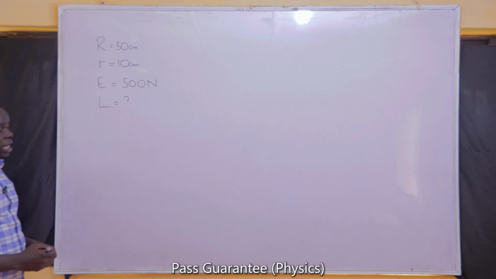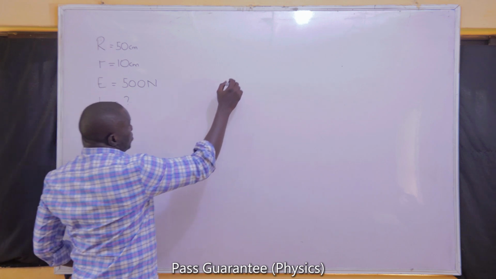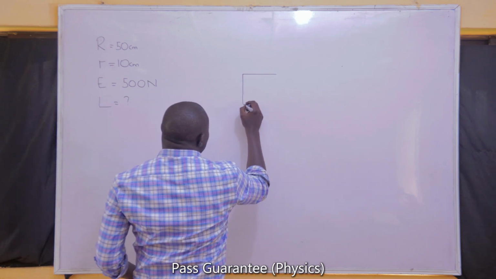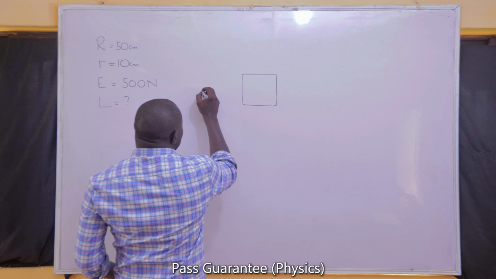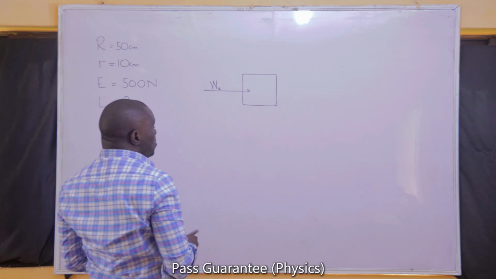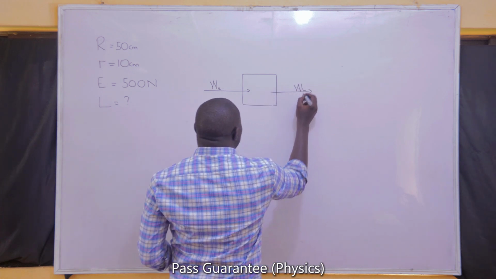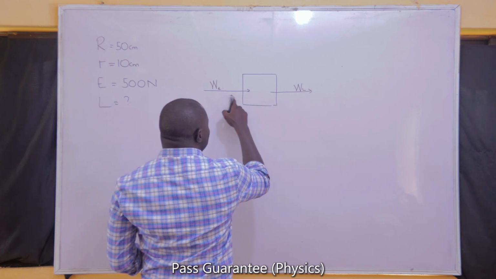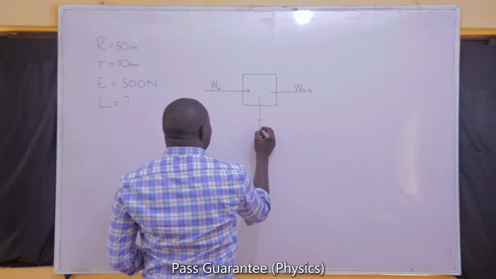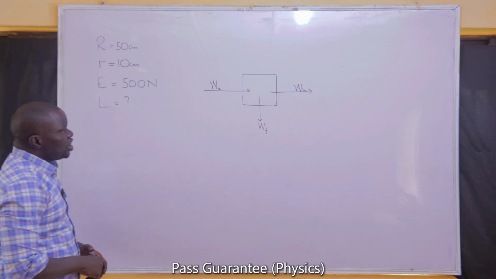And one other piece of information that we are given in the question is that 1/5 of the work done by the effort is used in overcoming the friction. I told you when we were talking about the 3 things that you give to a machine such that the machine will respond by giving you 3 other things. I said that we give a machine the work done by effort, or the work input. The machine is to respond by giving you the work output, or the work done by load. Then the difference between the two must be the work done against friction. The work done in overcoming friction is the difference between the two.